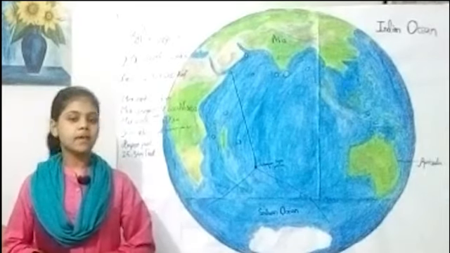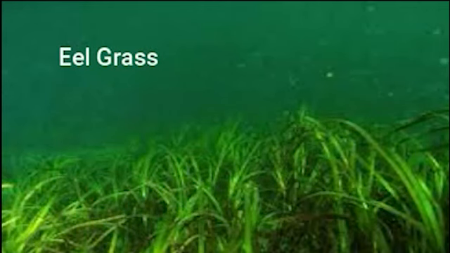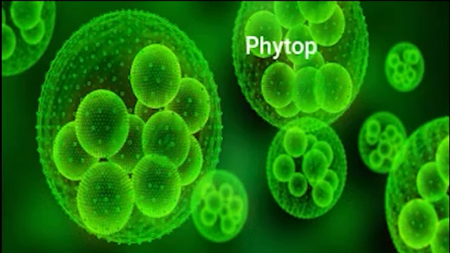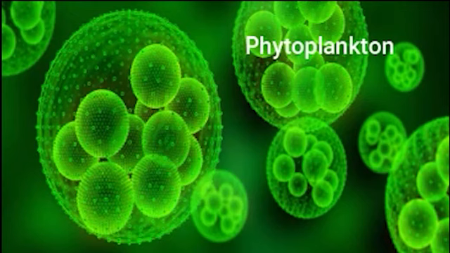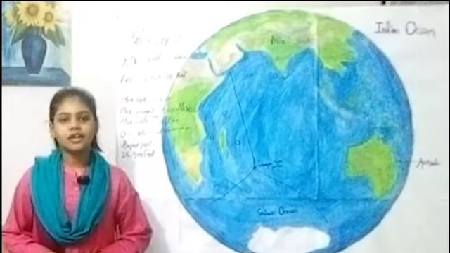Let's see the famous plants of the Indian Ocean. Eelgrass and seagrass are common plants in the Indian Ocean. Phytoplankton are an important plant group found in all oceans, including the Indian Ocean. Seaweed. So these are the famous plants of the Indian Ocean.